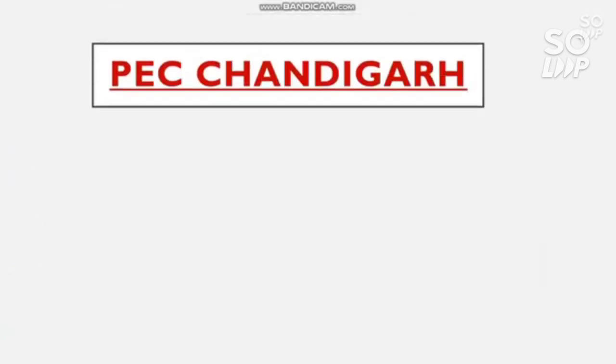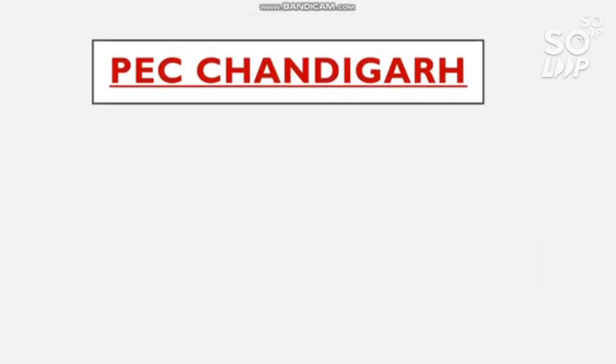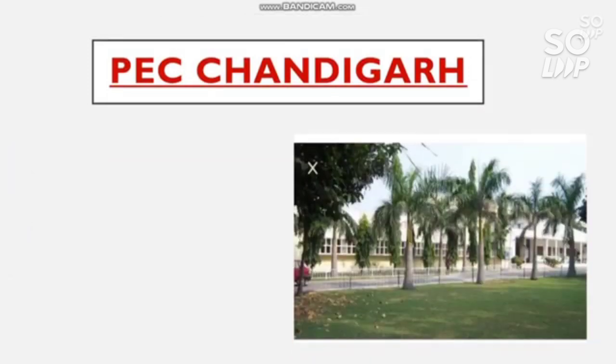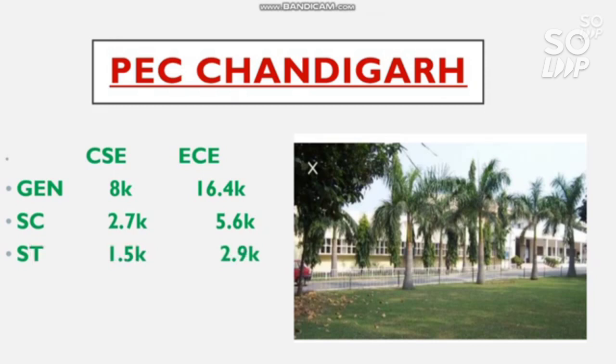The next one is the number 1, PEC Chandigarh. Based on the cutoff, this is the number 1 GFTI as of now. Here is the cutoff for CS and EC branch. For general, 8,000 and 16.4 thousand, and for SC 2.7 and 5.6, ST 1.5 and 2.9, EWS 1.6 and 3.3. In this college also there is no reservation for the OBC candidate.